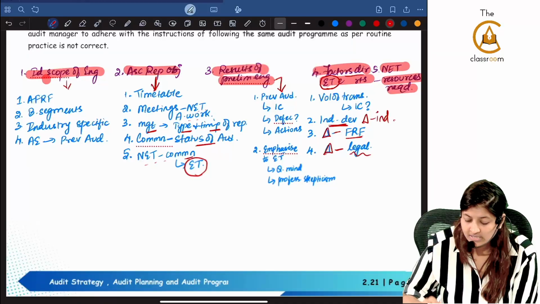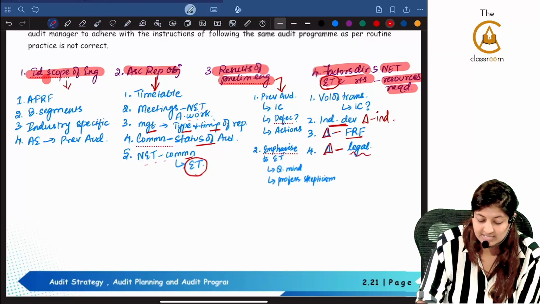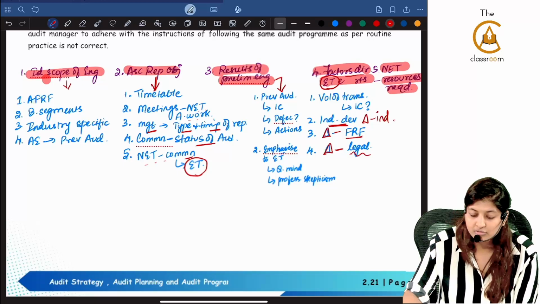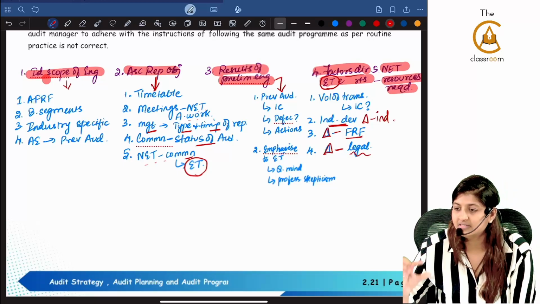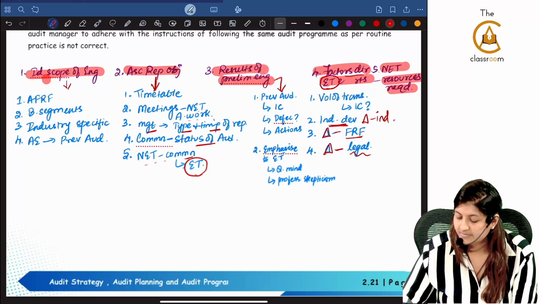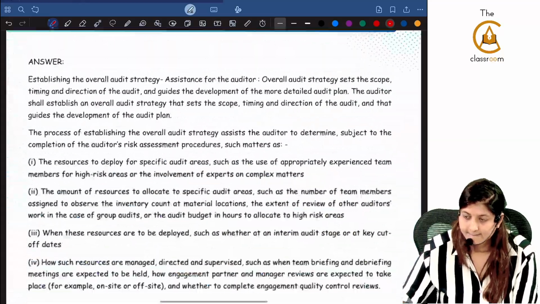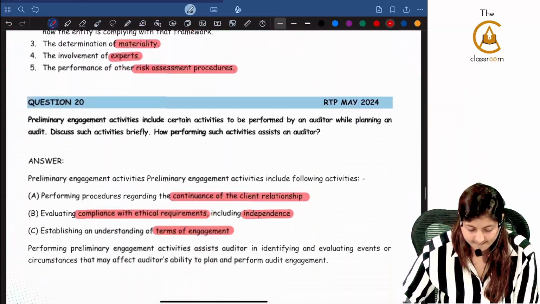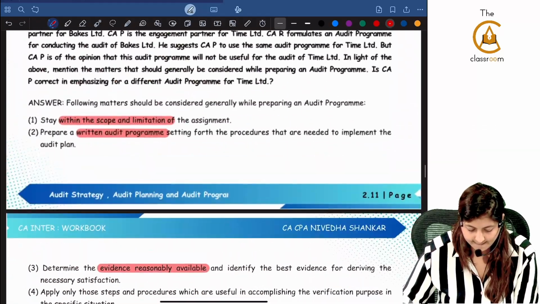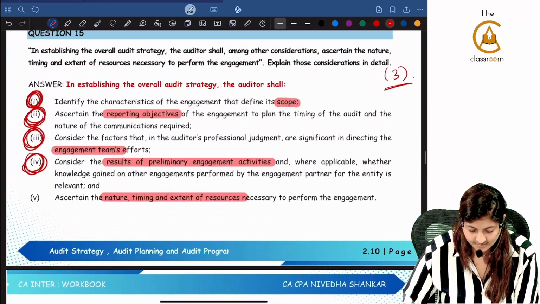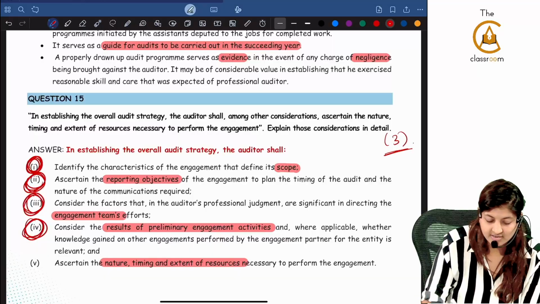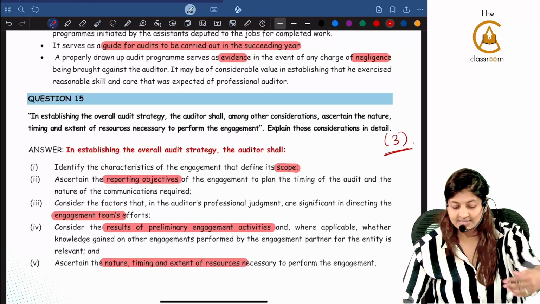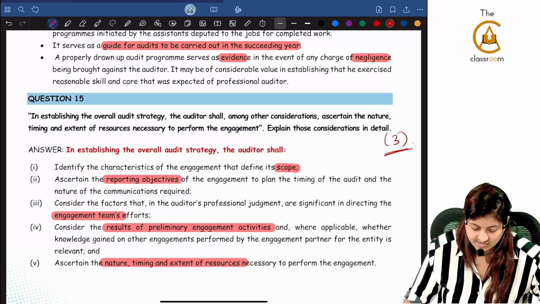There are no pointers like how they can ask 4 points, 5 points. It is not given like that. For resources required, the 5th one, there is a small para which is explaining. Now directly they have just given the side headings for the considerations in establishing the overall audit strategy.